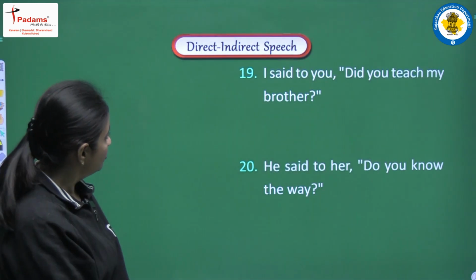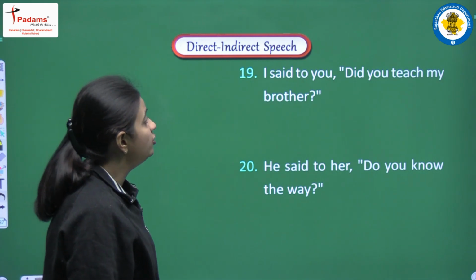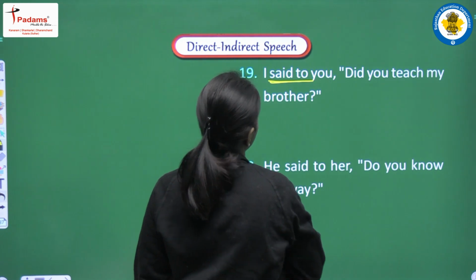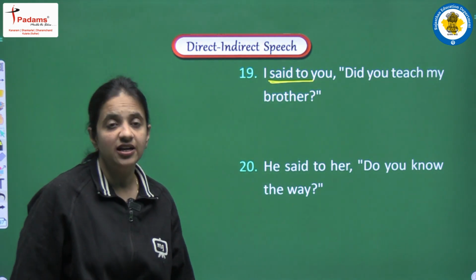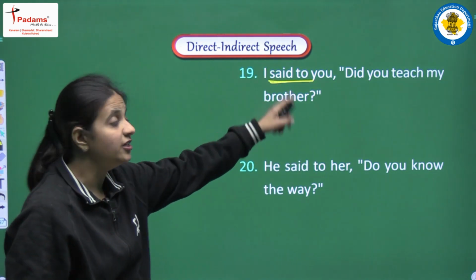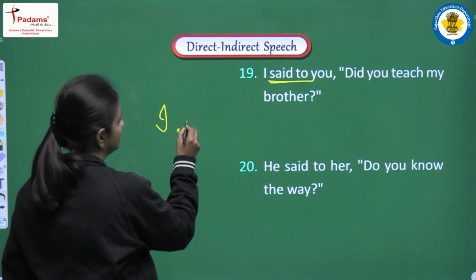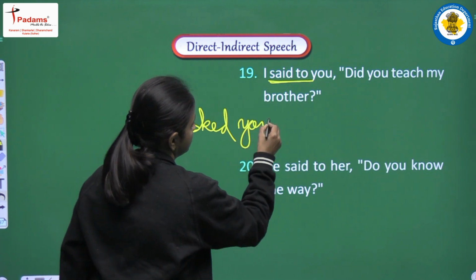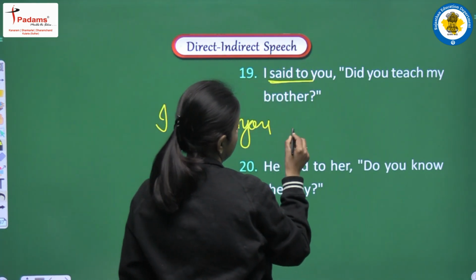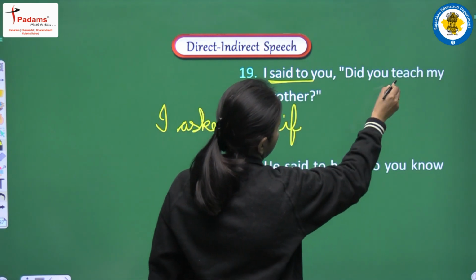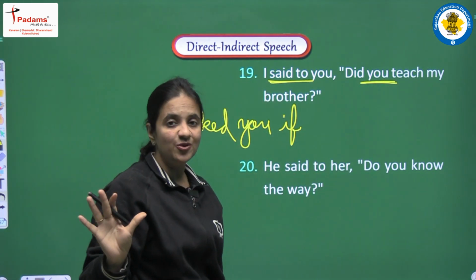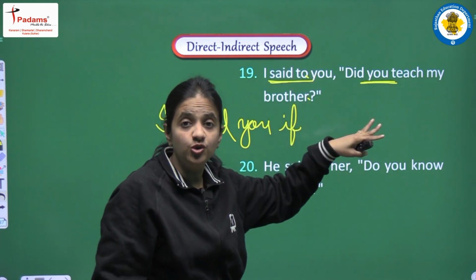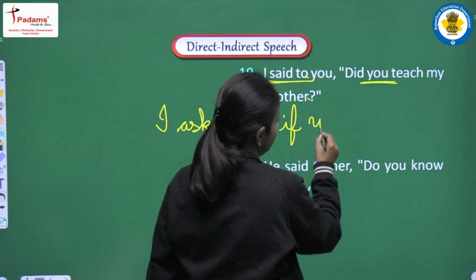Okay. Moving on, we are having, I said to you, did you teach my brother? Again we are having said to, it will be converted into asked, and we will be having, I asked you. So let's write, I asked you. We will need one conjunction, that will be if. Next, you, that is a second person pronoun. It will be converted according to the object. Object is also you, and this is the reason we will write you here.